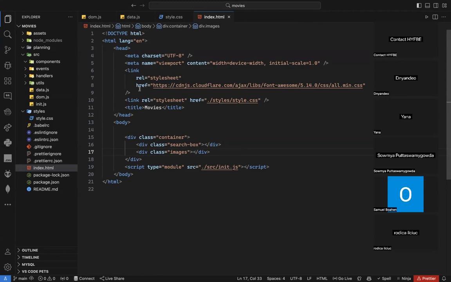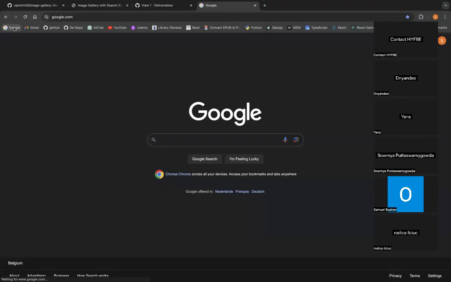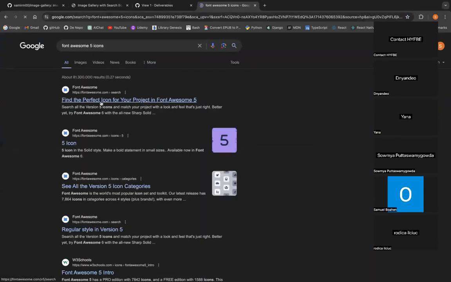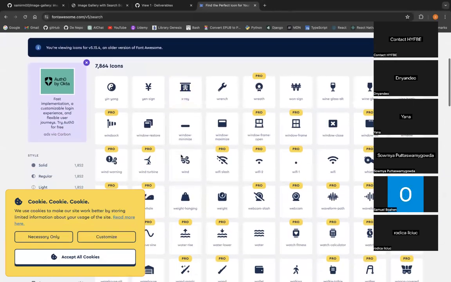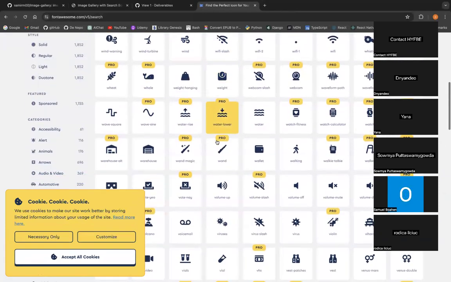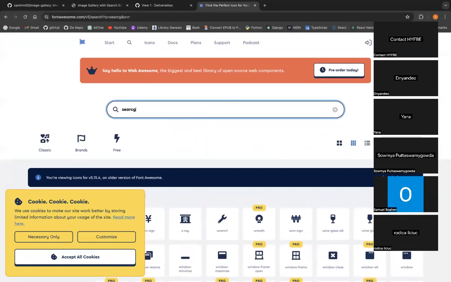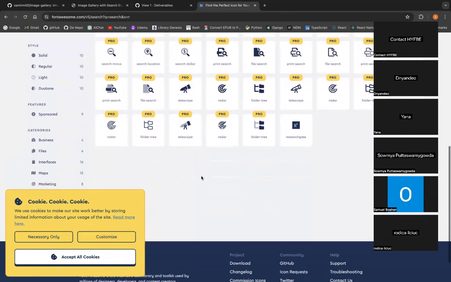But simply you need to add this link, and after that you can go to Font Awesome here. So if you type Font Awesome in your browser, and let's see, version 5 icons. If you click on that, you can find the icons for Font Awesome. Now you have a lot of icons, of course, and all you have to do is search for any icon you want. It provides you with a lot of icons. Now here, if I just type search, as you can see, it gives me a lot of search icons here.